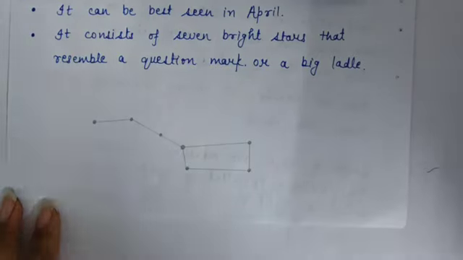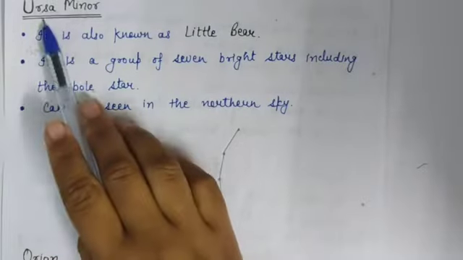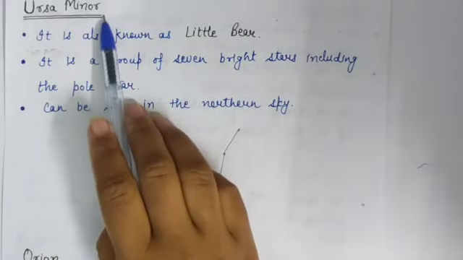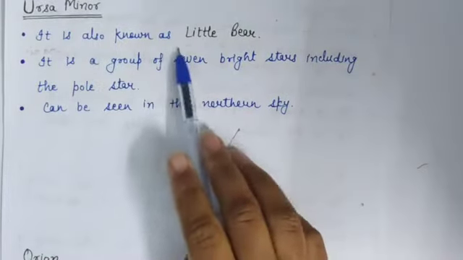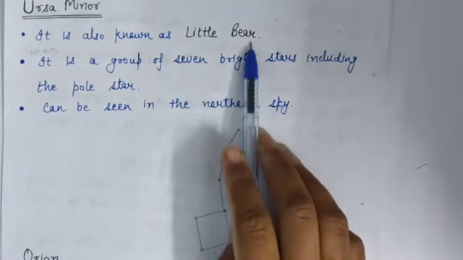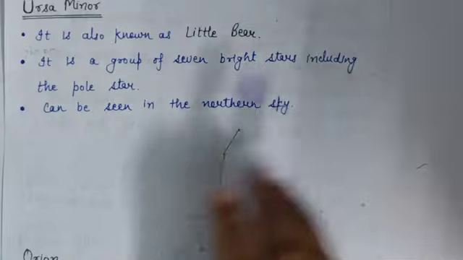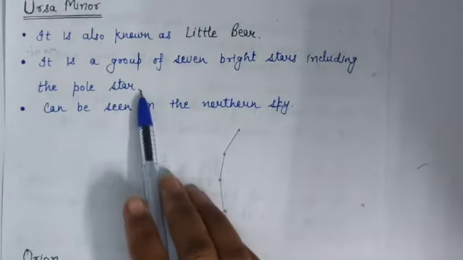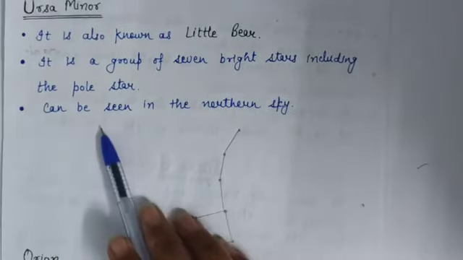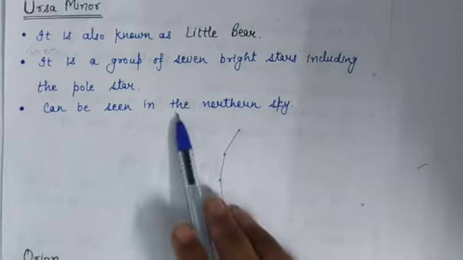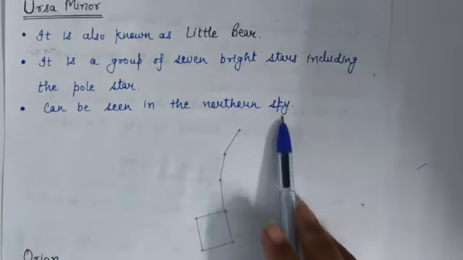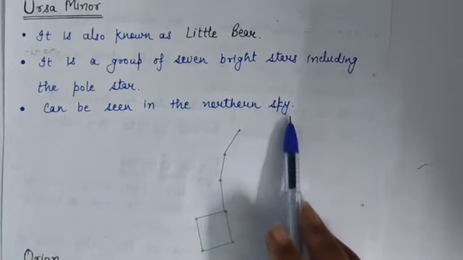Now the next constellation is Ursa Minor. It is also known as the Little Bear. It is a group of 7 bright stars including the pole star. This constellation can be seen in the northern sky, like the Great Bear, meaning like Ursa Major.